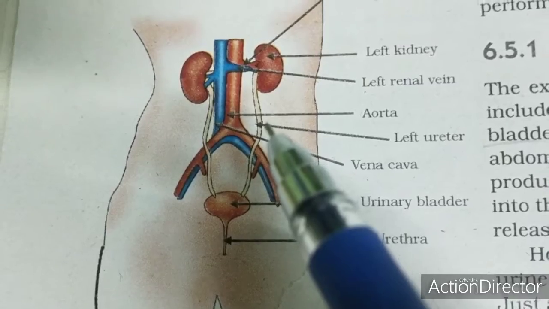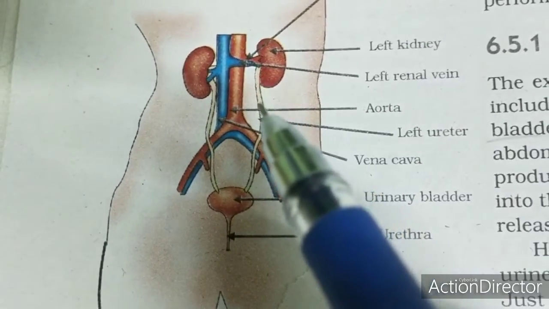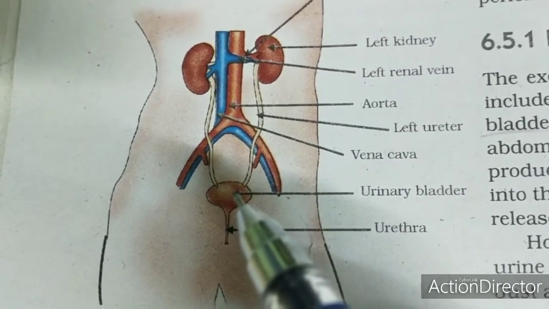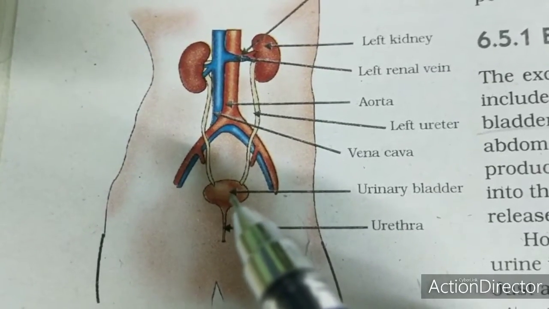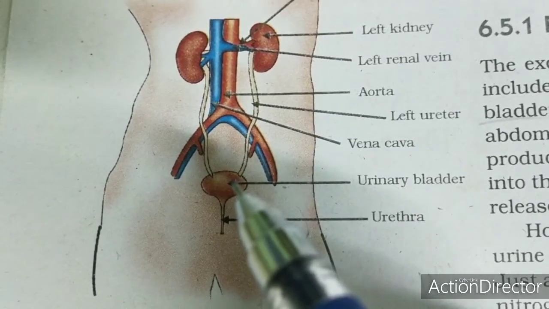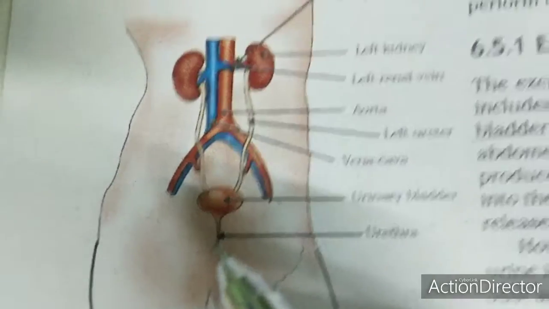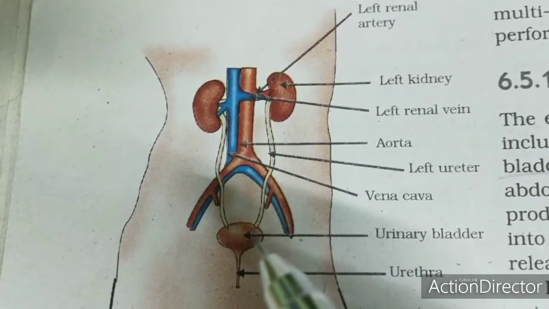This is the left ureter and this is the right ureter. And these ureters are connecting to the urinary bladder. It's a muscular sac which collects the urine, and the urinary bladder opens through the urethra. So these are the important parts of the human excretory system.